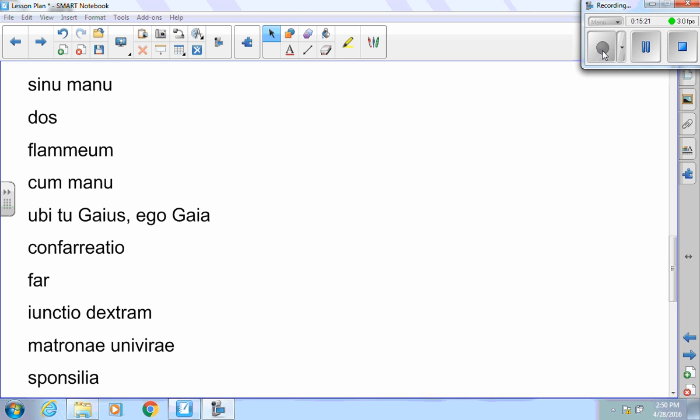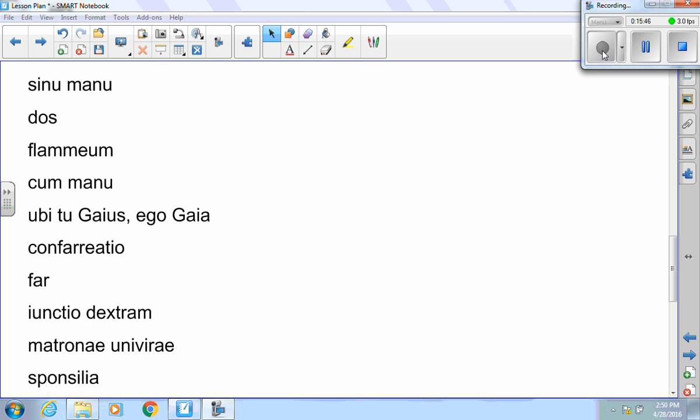Latin terms. Sine manu, that's the type of wedding where the woman does not pass over to the husband's family. She still has some rights. She remains a member of her father's family. Dos is a dowry. Flammeum is a bridal veil. Cum manu is the type of wedding where she would actually pass over to the husband's family. She would have no legal rights at that point.